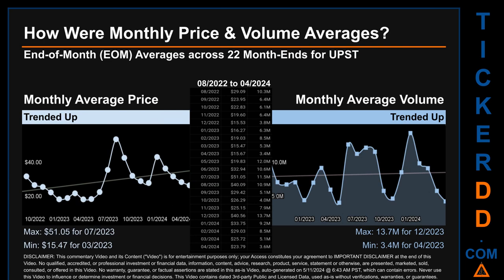The maximum end of month average price was $51.05 for 07-2023, while the minimum was $15.47 for 03-2023. Looking at volume, 12/2023 and 04-2023 respectively saw the highest and lowest monthly average volume at 13.7 million and 3.4 million.